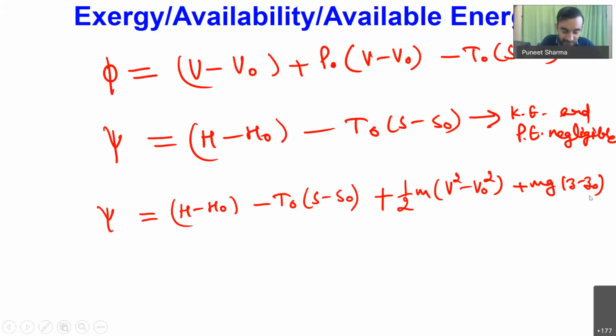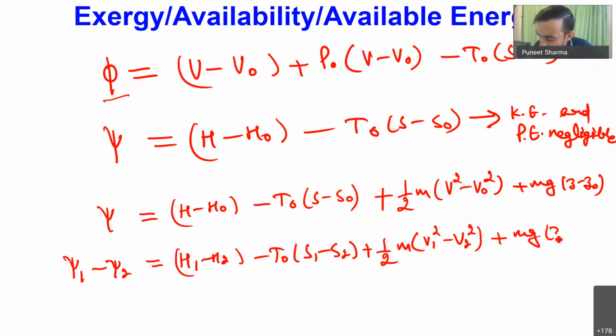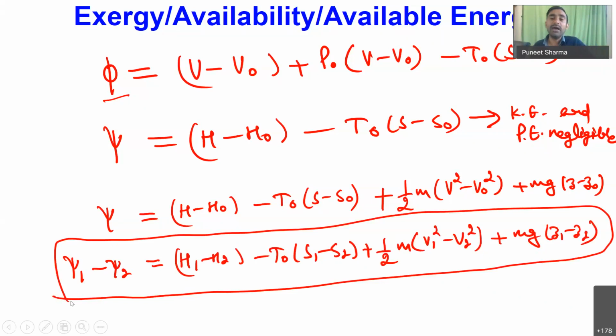Now, similar to the change of state as we have seen in case of no flow process, similarly, if we do the change of state between the two flowing streams, then psi1 minus psi2 will be equal to h1 minus h2 minus T naught times s1 minus s2 plus half m into v1 square minus v2 square, okay, and plus mg into z1 minus z2. So here also we are considering that our surroundings are not changing while the state of the flowing stream is changing from state number 1 to state number 2.